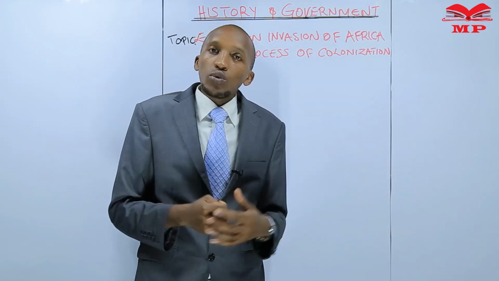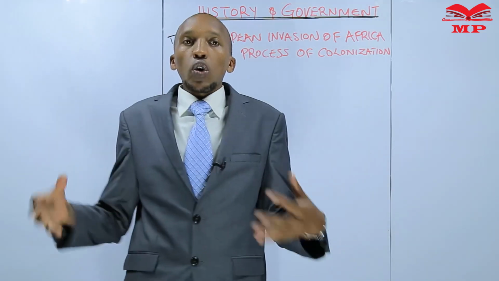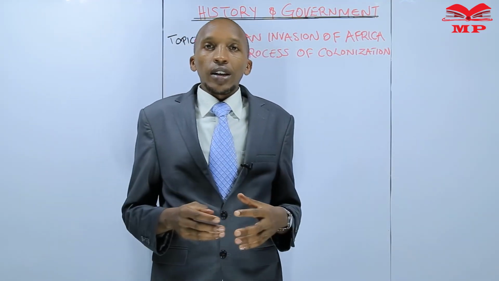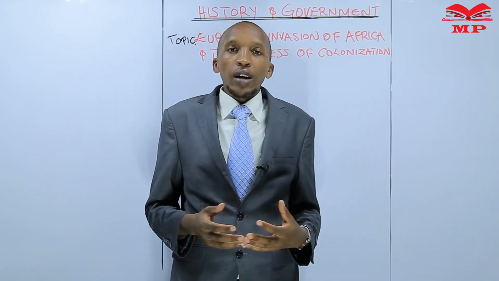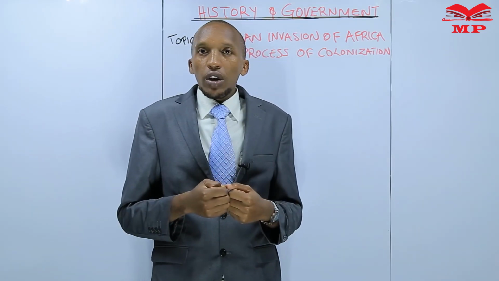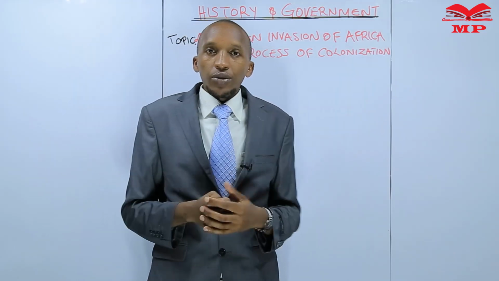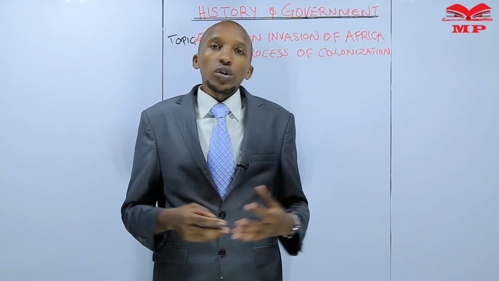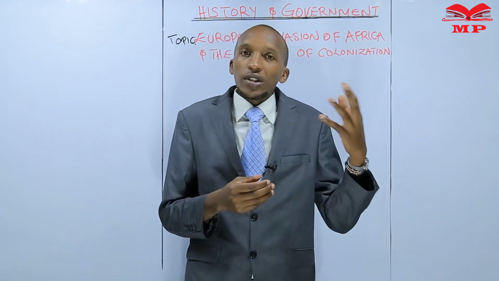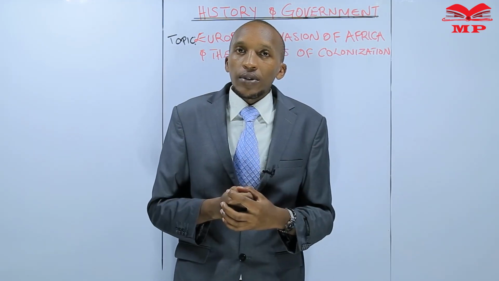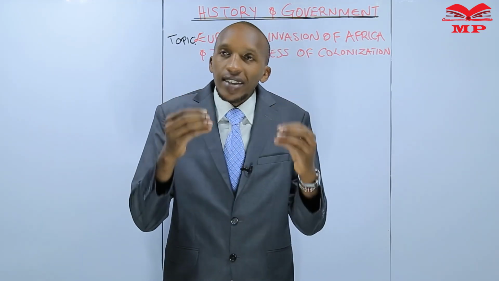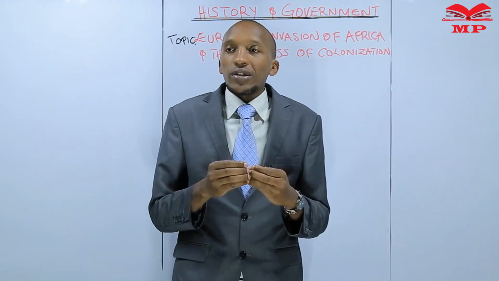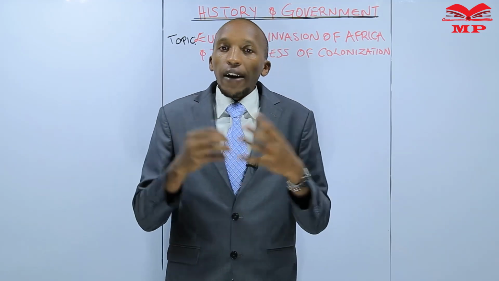And then in your Form 2 work, you discussed the organization of African societies. Can you remember the African societies you discussed? Yes. You mentioned the Baganda as one of them. You discussed how they were organized, right? You also talked of the Shona, right? Very good. Which was the other West African community that you discussed? Yes, very good. The Asante or the Ashanti, right? So these are native occupants of the continent of Africa.